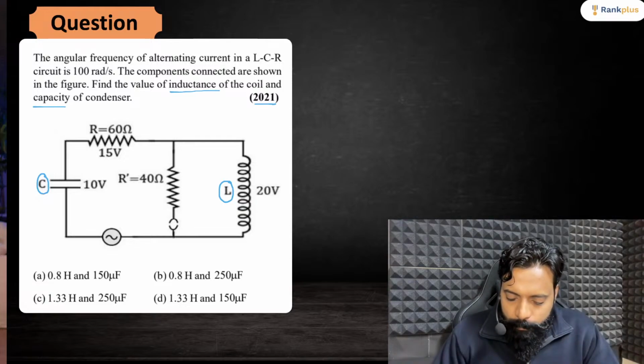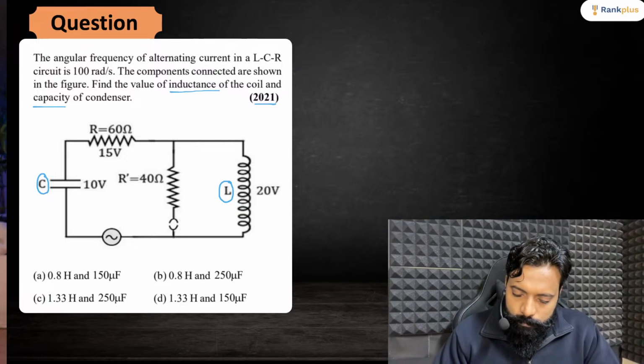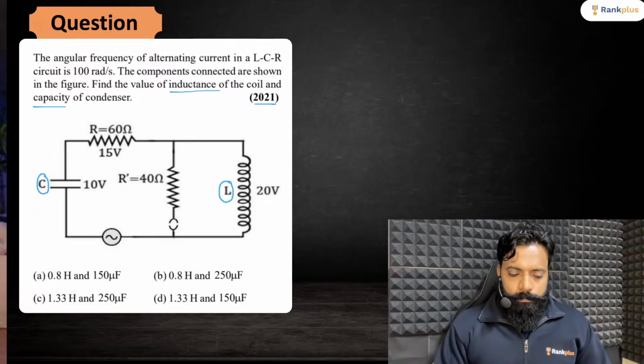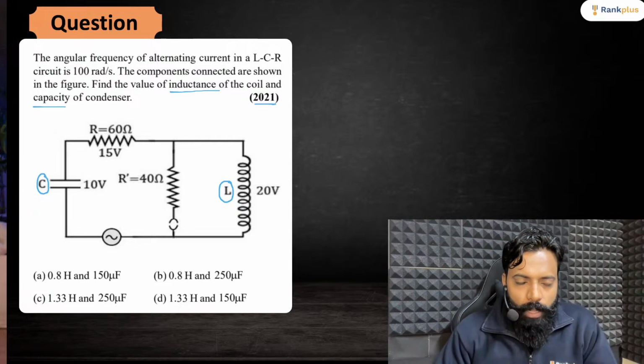What will be the best method? Tell me how will you approach this question? How will you approach?